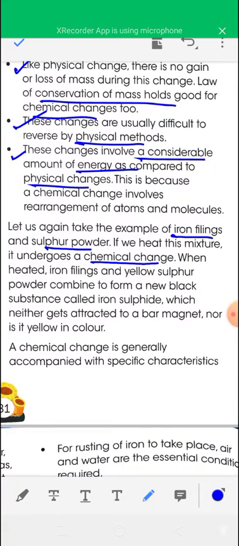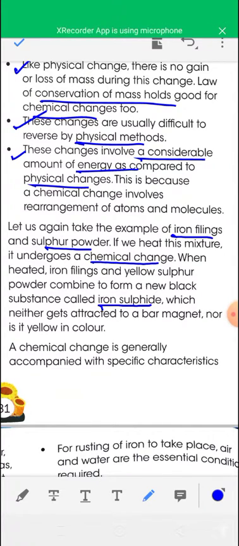When heated, iron filings and yellow sulfur powder combine to form a new black substance called iron sulfide. The color of iron sulfide is black.